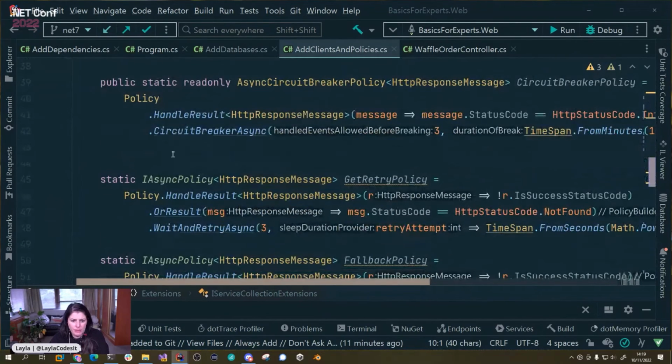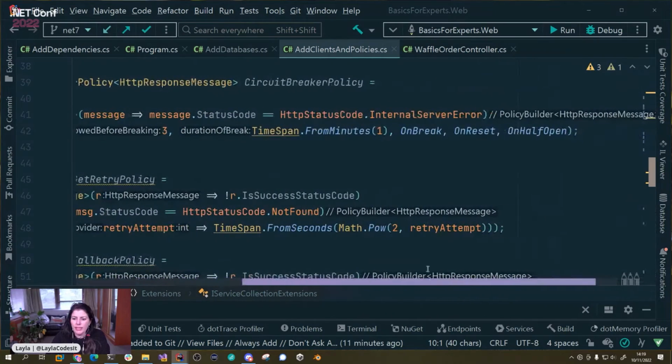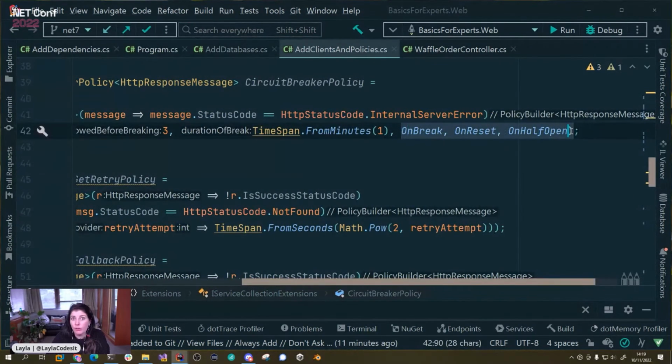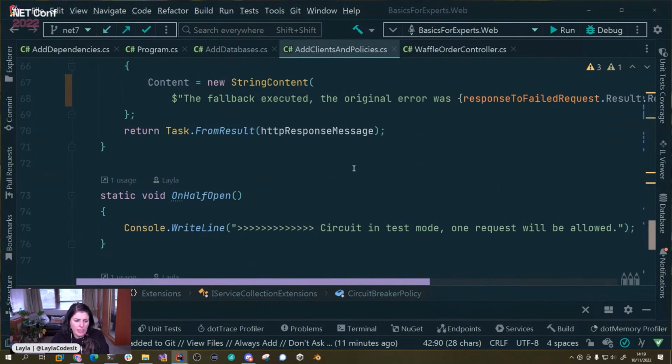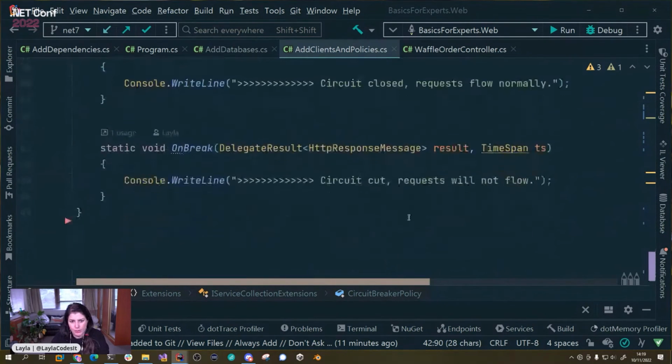And what we can do is, remember I said what's our failure threshold? That's 3. In this case, I've set that. And then I can set the time span. So this is 1 minute. And then I can do some more stuff to log basically what happens. So if we come down here, you can see those methods are just down here and they'll do stuff.